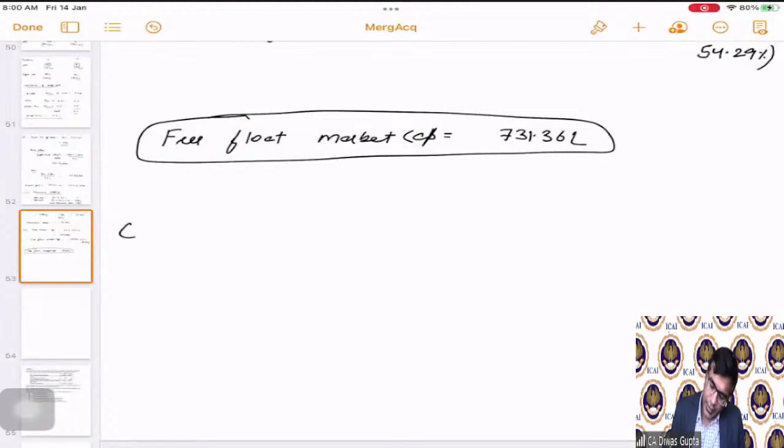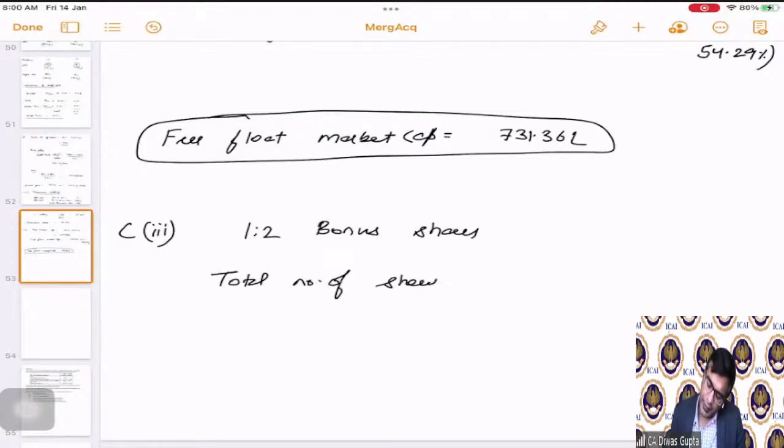Now the third part, 1:2 bonus shares. So the total number of shares before bonus, this is after merger but before bonus, is how much? 5.25 lakhs.